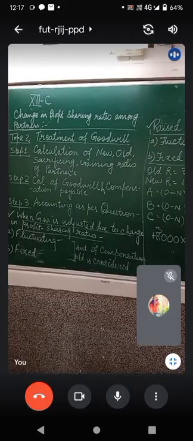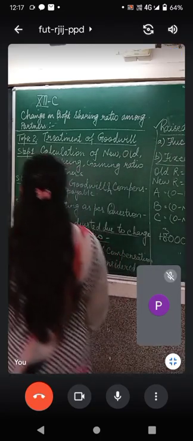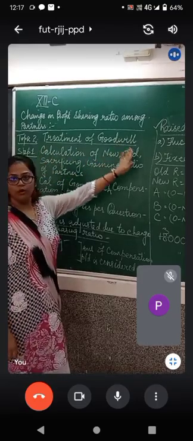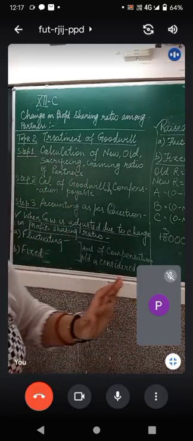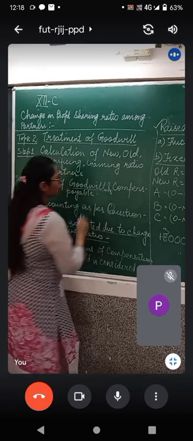Can you all see the board now? Yes, ma'am. Okay, after completing this question, just quickly write down these steps. They will help you to complete the questions on the topic that we discussed today, treatment of goodwill. Quickly write down, step 1, step 2 and step 3 are there. First step is to calculate the new ratio, old ratio, sacrificing ratio and gaining ratio of each partner. Second step is calculation of the amount of goodwill.